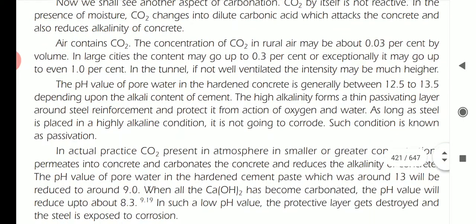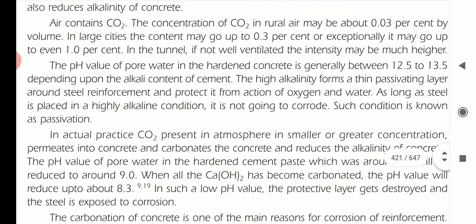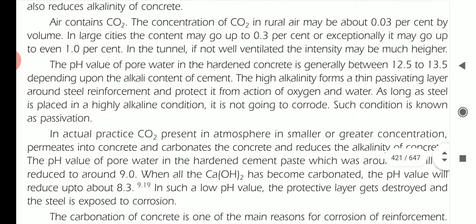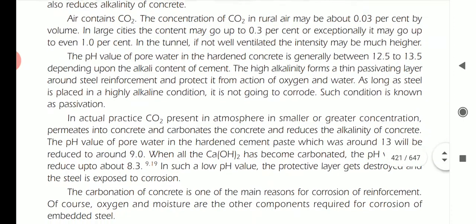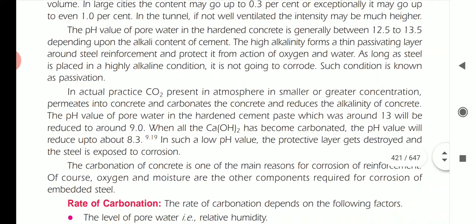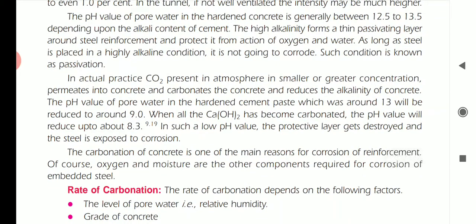The pH value of pore water in hardened concrete is generally between 12.5 and 13.5, depending upon the alkali content of the cement. The high alkalinity forms a thin passivating layer around the steel reinforcement and protects it from the action of oxygen and water. As long as the steel is placed in a highly alkaline condition, it is not going to corrode. Such a condition is known as passivation. But when carbon dioxide enters and carbonic acid forms, the corrosion will occur.